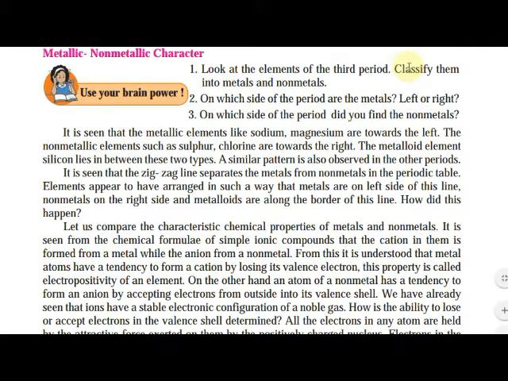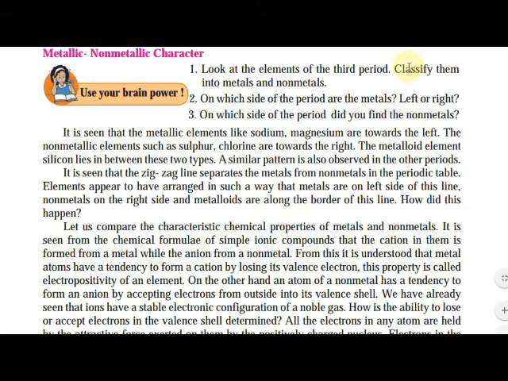Valence electron is 1. When the valence electron is lost, another element takes that valence electron and the octet is completed. Sodium has given its one valence electron to another element like Cl.